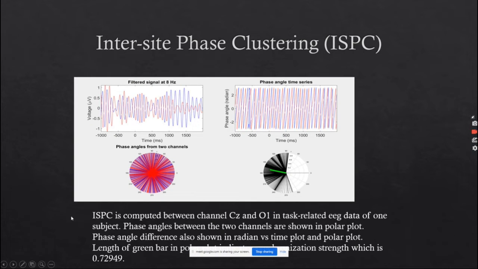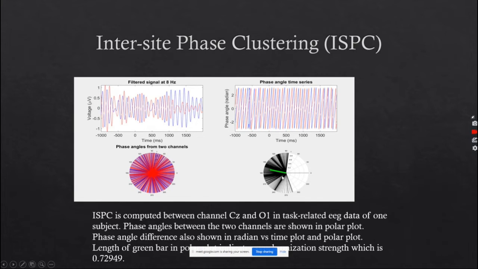This is the result from ISPC computed between channels CZ and O1 in task-related EEG data. These are the two brain signals in the time domain. This is the corresponding polar plot. After Eulerizing, we represent it in the polar domain. And this is the phase angle difference between these two signals. This is the phase angle time series, and it is the corresponding polar plot. These black lines indicate the phase angle differences from these two channels in the polar plot. After averaging, we get this green vector, which represents the inter-site phase clustering measure.